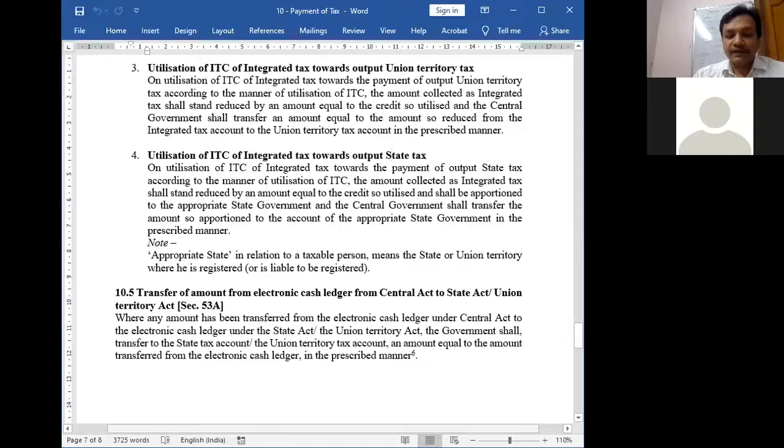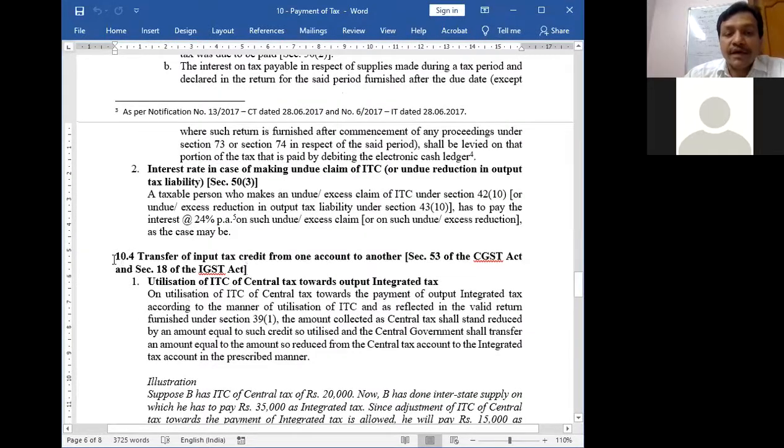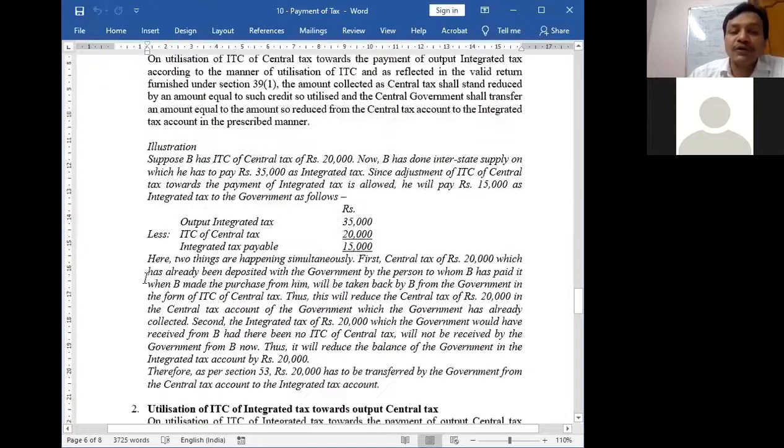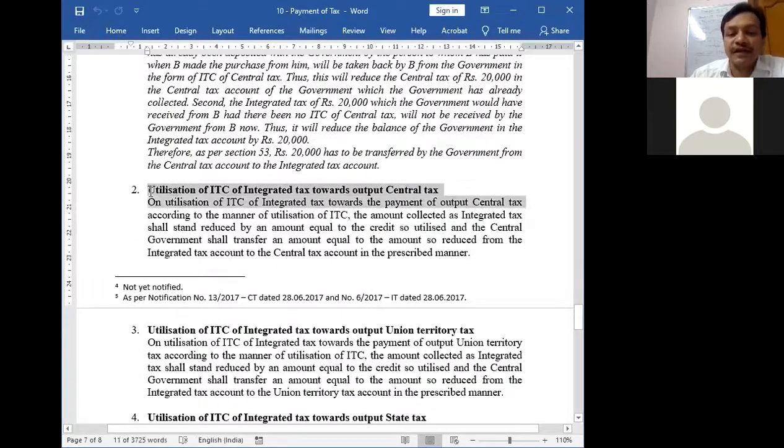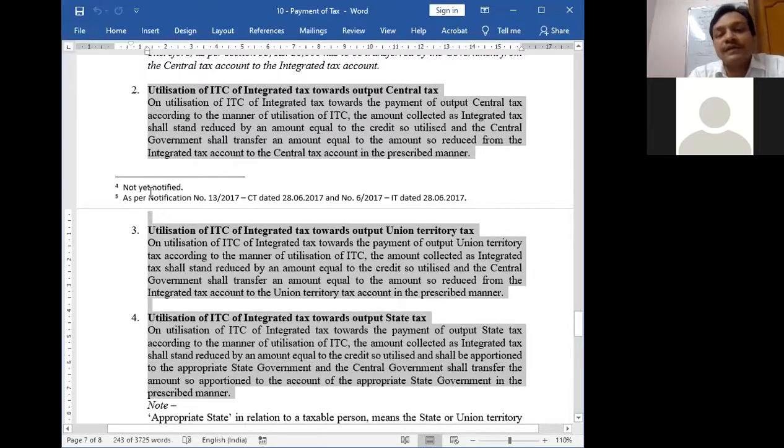I've discussed more than three sections: section 49 of CGST, section 50 of CGST, section 53 of CGST, and section 18 of IGST. When I was discussing the provision of transfer of ITC from one account to another, this was written in section 53, utilizing ITC of central tax, and all other three utilizations are written in IGST section 18. I have not written the section name specifically, otherwise the concept is the same.